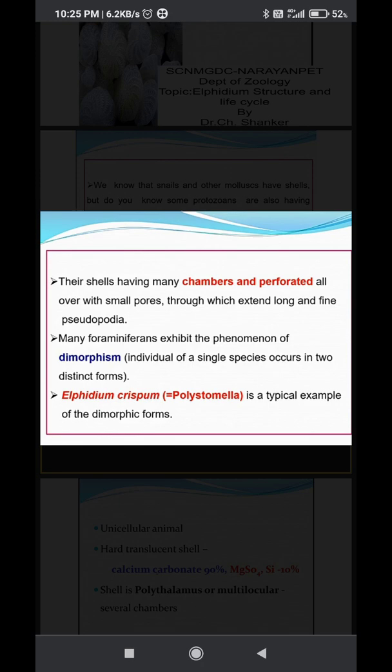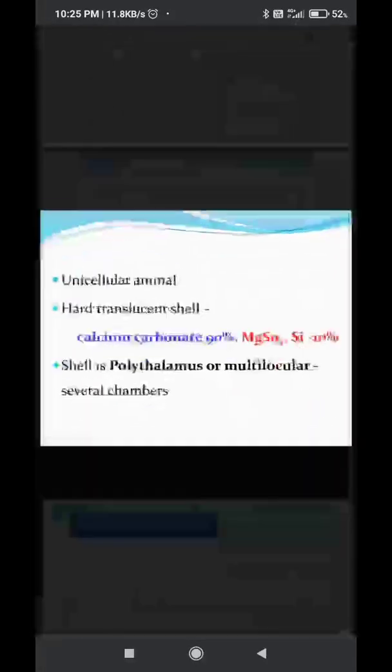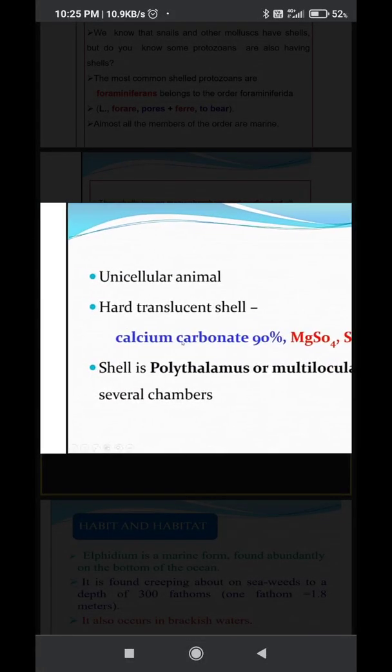Many foraminiferans exhibit the phenomenon of dimorphism. Generally, most foraminiferans can show a dimorphic condition. Elphidium crispum is a typical example of dimorphic forms.